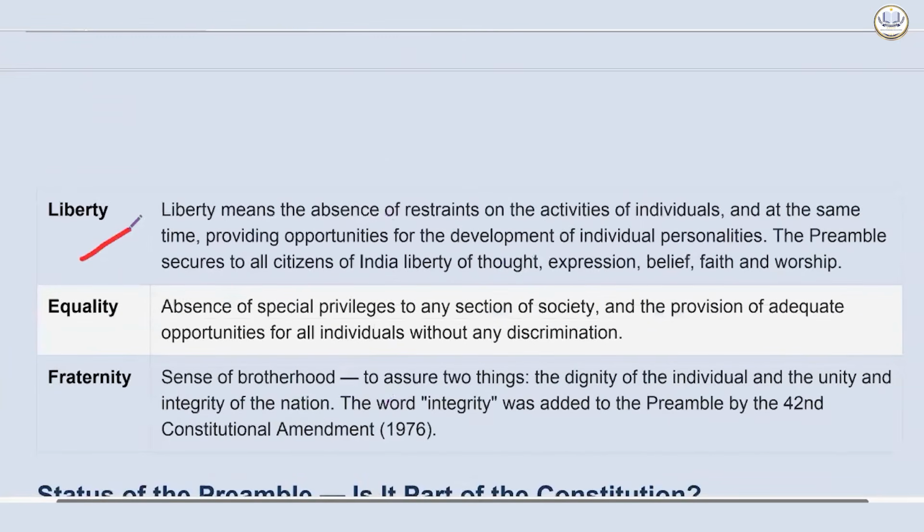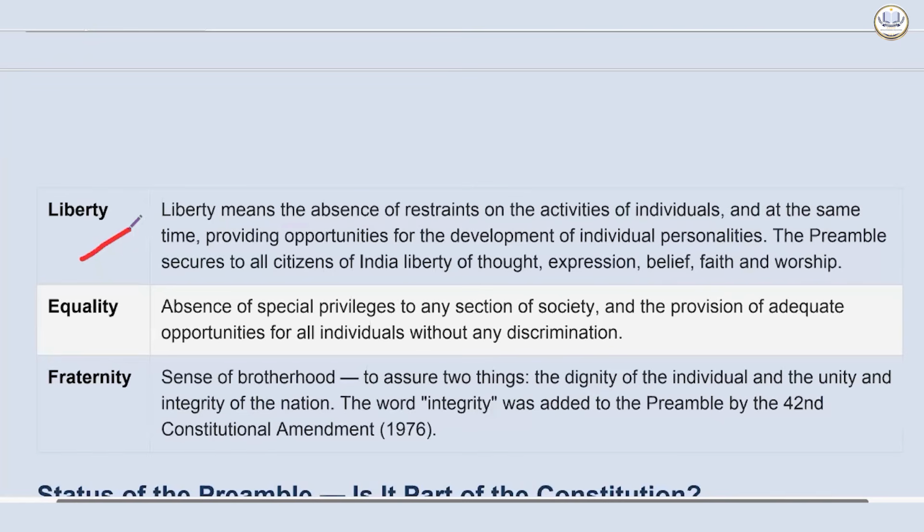Then comes liberty. Liberty means the absence of restraints on the activities of an individual. And not only that, at the same time, the state will provide opportunities for the development of individual personalities as well. The preamble secures to all citizens of India liberty of thought, expression, belief, faith, and worship. If we go to our fundamental rights also, these things are mentioned there.